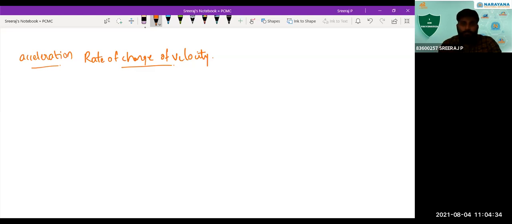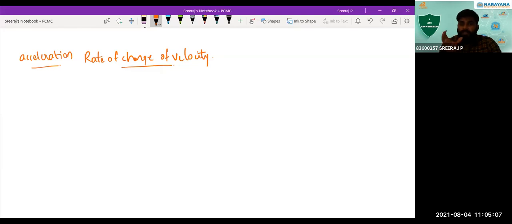Now, in the third case, the rate at which velocity is changing, that itself is changing. Correct? In the first interval, you saw an increase in velocity by 1 meter per second. In the second interval, by how much? By 2 meter per second. In the third interval, 3 meter per second. Like that, the increase in velocity you saw in that case. So the rate of change of velocity itself is changing there. That means the acceleration itself is changing. Is that clear?